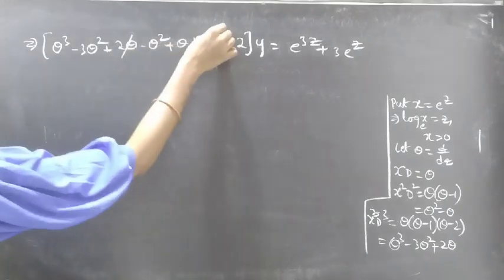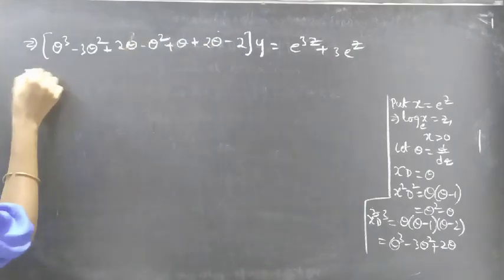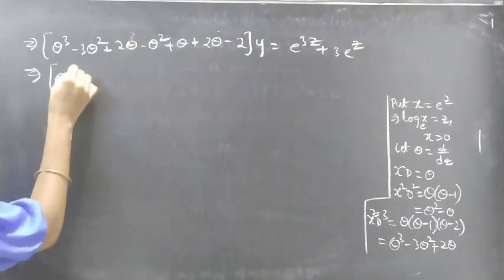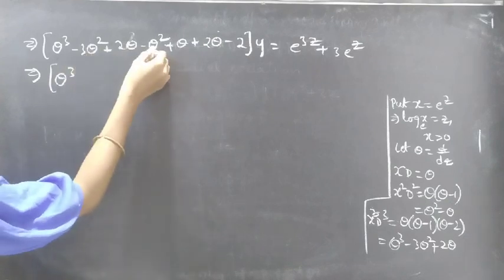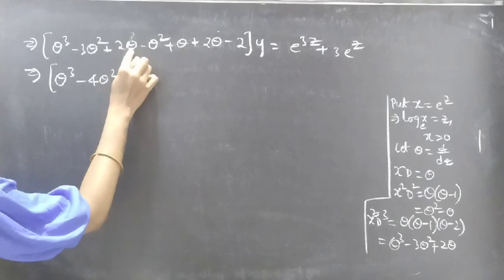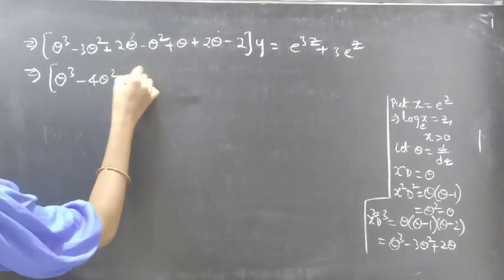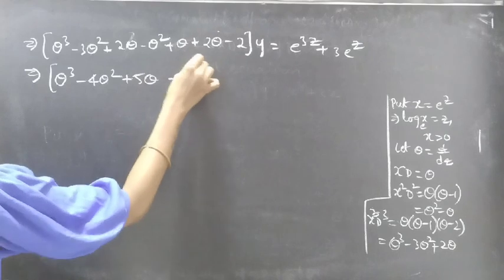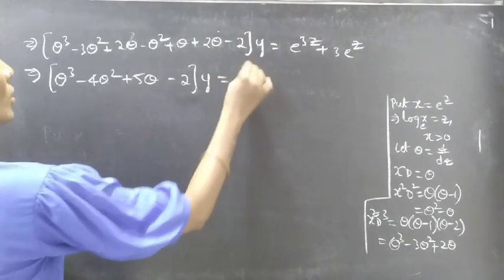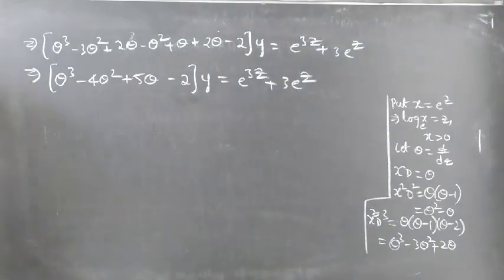So we'll get theta cube minus 3 theta square minus theta square is minus 4 theta square, plus 2 theta plus 2 theta plus theta is plus 5 theta, minus 2 into y equal to e power 3z plus 3 into e power z.